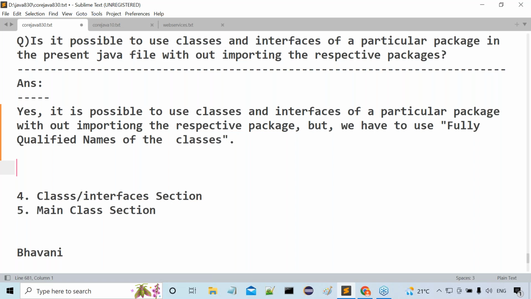What is a fully qualified name? If you write any class or interface along with its package name, it is called a fully qualified name.